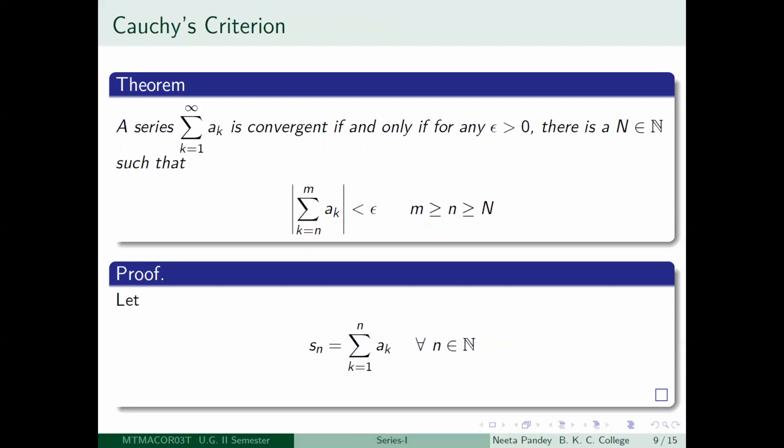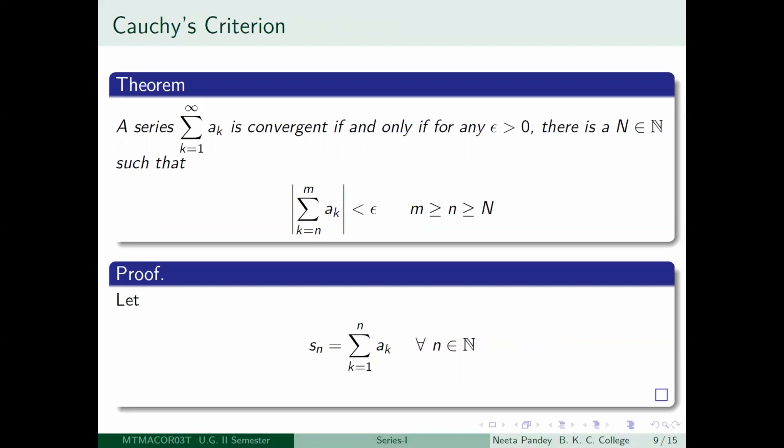So let us first read out what the statement is, and then we will see how easily the proof comes. So suppose you look at a series summation k equal to 1 to infinity ak. Again, you're not imposing any condition on what the aks are here. So in only one case, that was the previous result, we assumed that the aks were non-negative, but as such, we are not assuming that there is any condition on ak, right? ak could be any real number.